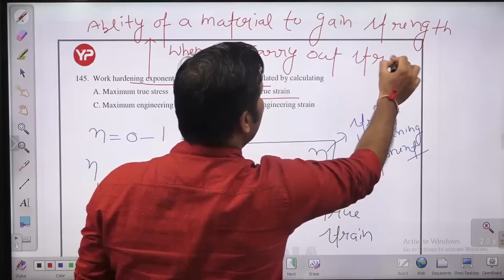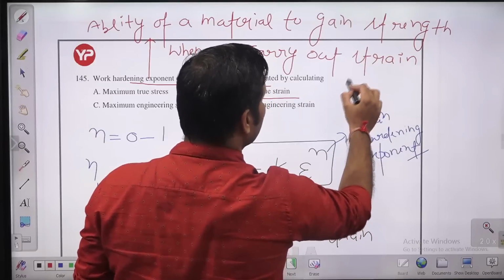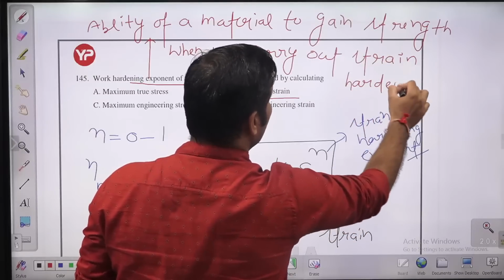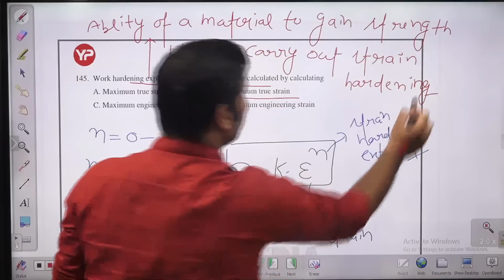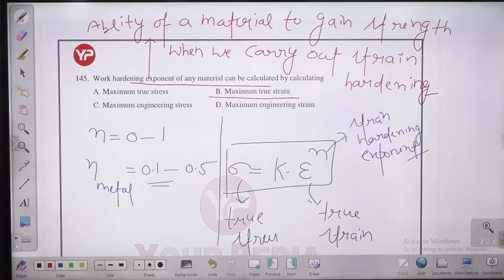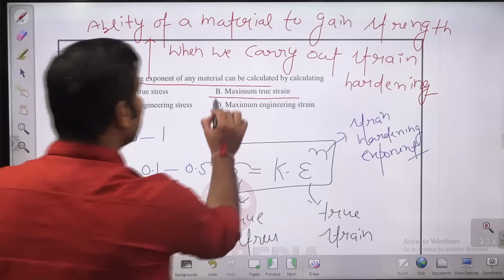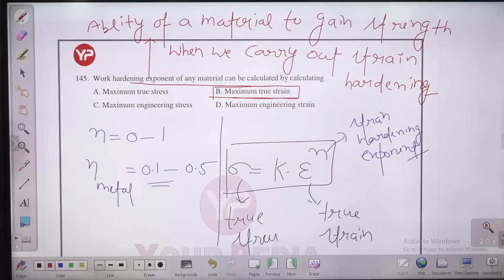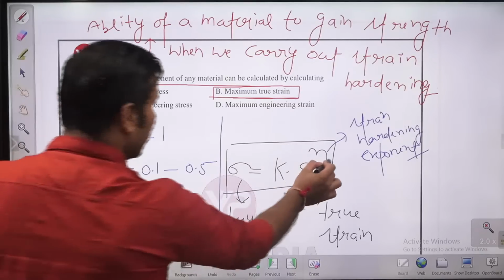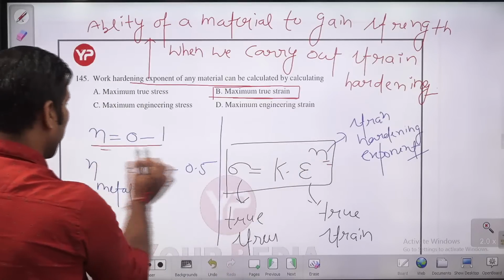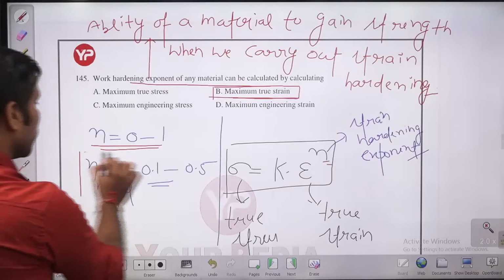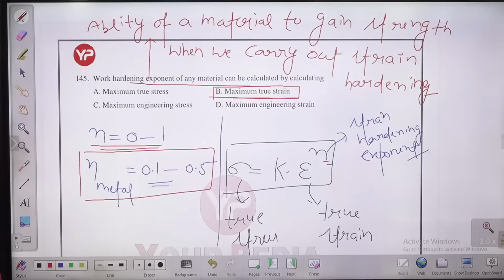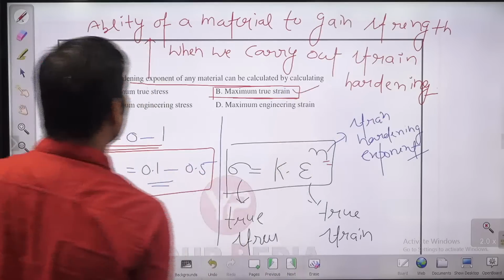How quickly a material is gaining strength when you are carrying out strain hardening is defined by its exponent, known as the strain hardening exponent. The exponent n usually has a value in the range of 0 to 1, but for metals it is in the range of 0.1 to 0.5, and you can find it out by using maximum true strain.